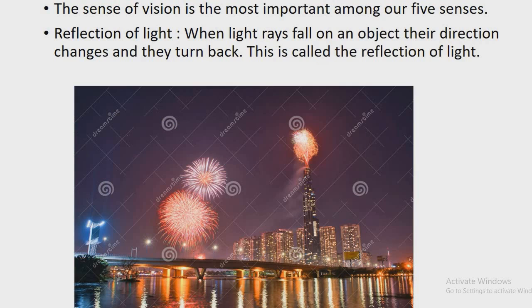We all know that we get different feelings through senses. The sense of vision is most important amongst our five senses. Do you agree or not? If you were unable to see any color, how would you identify the things? It would be very difficult. So because of this vision, we can see in the before images, the hill, the clouds, right? Likewise, here also we can see the crackers in the image, how they burst in colorful way.